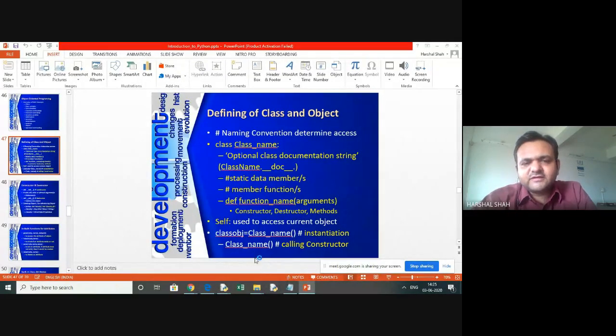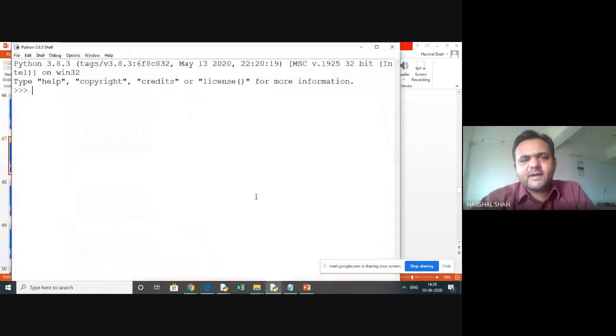As you can see, the syntax, the naming convention of this is what? Class. Then you can see the class name. Then you have some documentation. There you can mention all the documentation, and that documentation will be accessed through the class name dot underscore underscore doc underscore underscore, right? And now we will talk about the members and member functions.